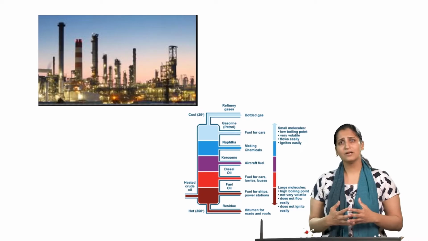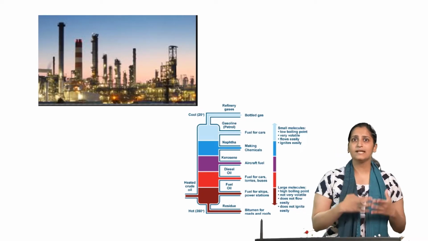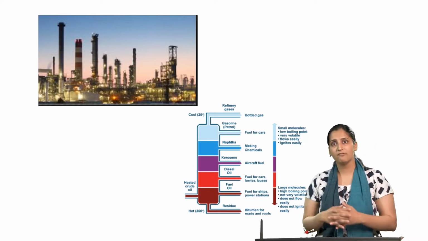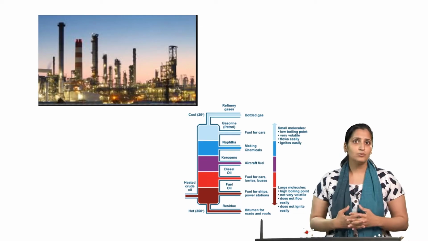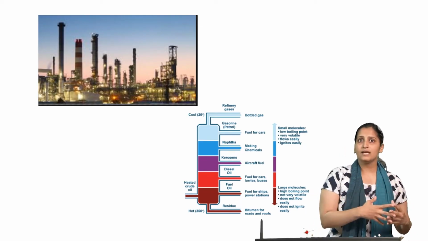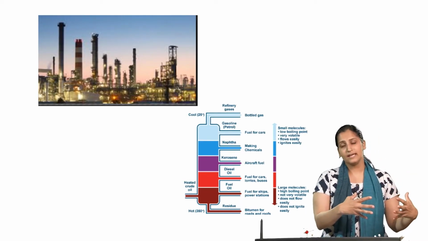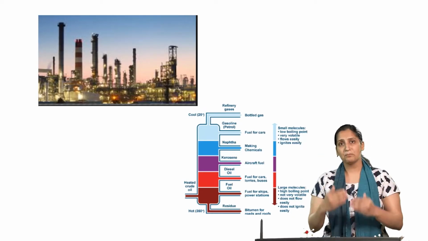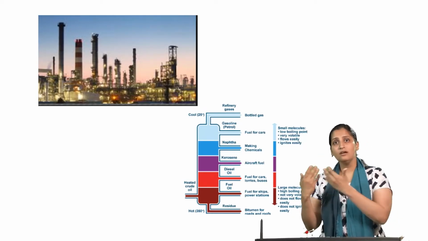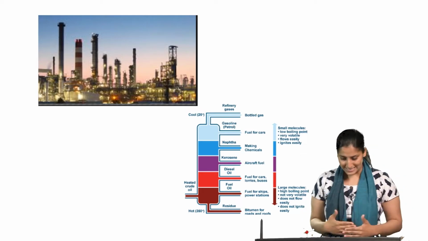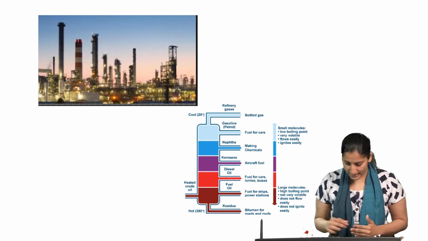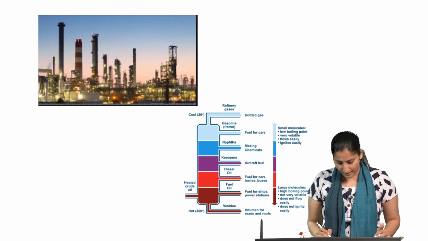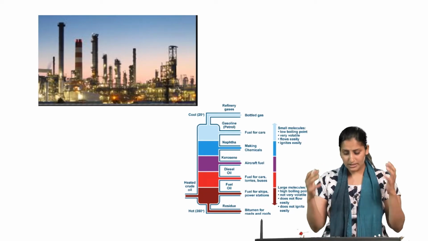You must have heard about refineries, mainly natural gas refineries or petroleum refineries. What they are doing is taking a mixture of a lot of alkanes and putting it through fractional distillation such that you separate these alkanes based on their boiling points. As you can see, here I have a diagram of the refinery, and you get various fractions.